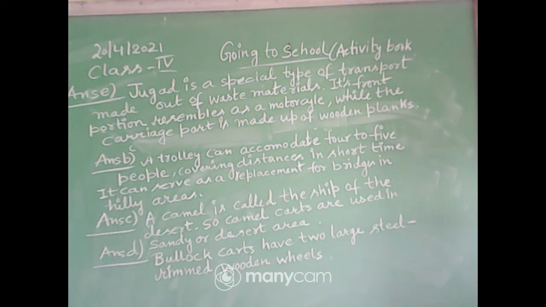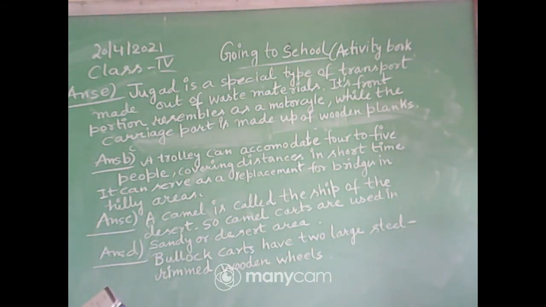Answer C, in which area do we use a camel cart? A camel is called the ship of the desert, so camel carts are used in sandy or desert area. Question D, what kind of wheels do bullock carts have? Bullock carts have two large steel-rimmed wooden wheels.